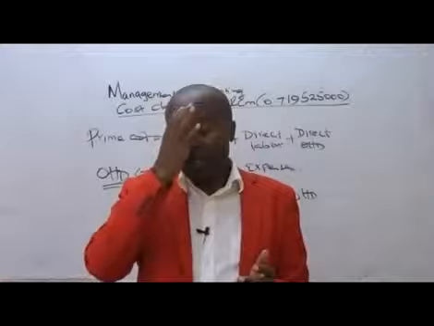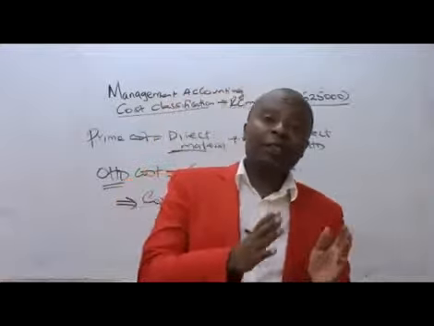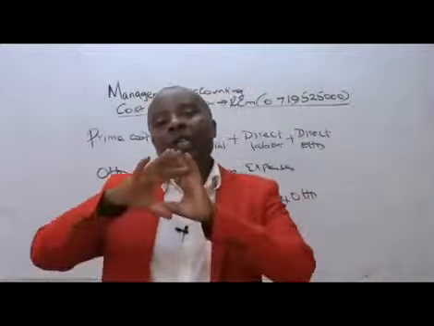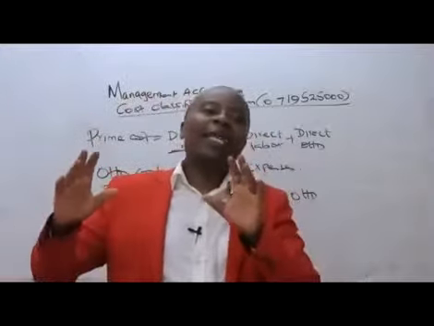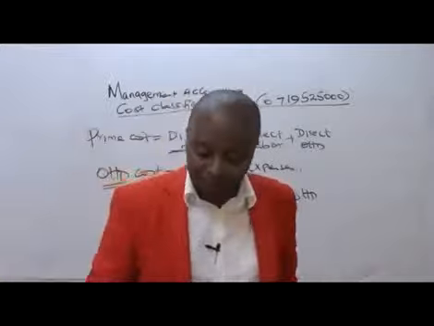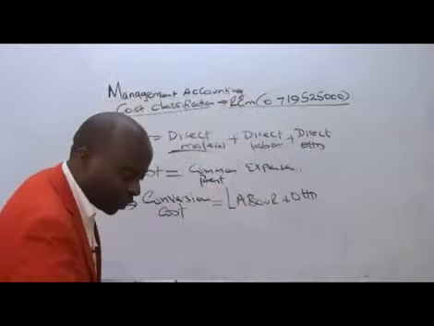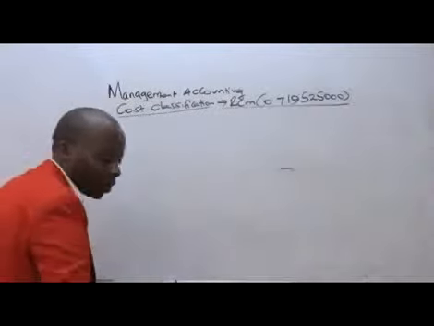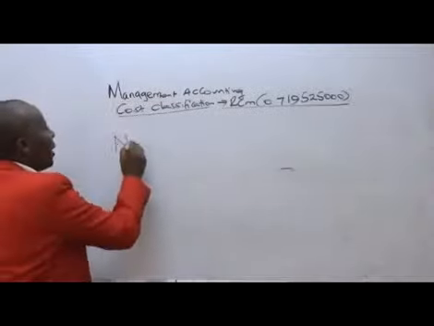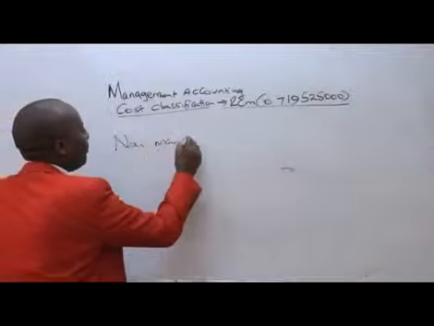Outside the manufacturing cost, we shall be having the non-manufacturing costs, which are basically indirect.